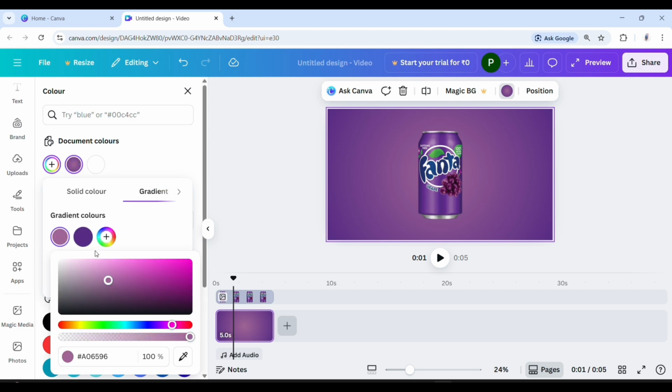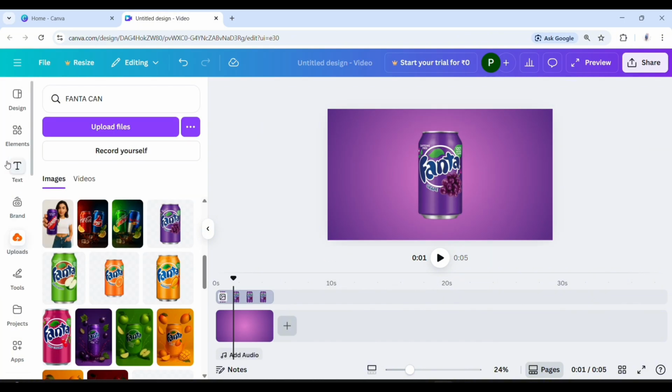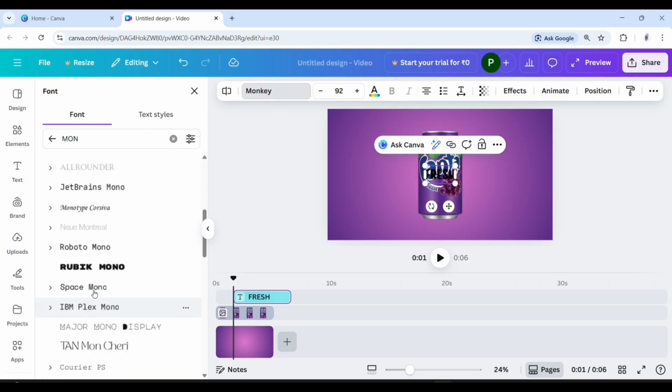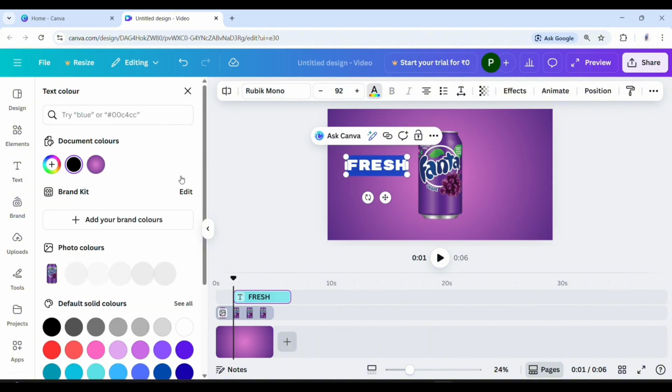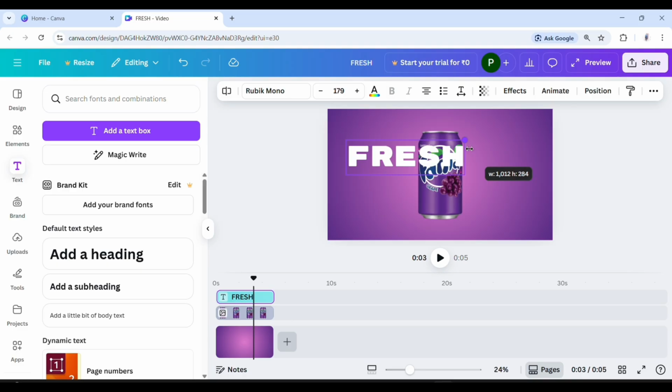Pick the gradient option and select a lighter version of the color. That's great. And now it's time to add some text. For this design, I add the first text, fresh. Select the text and change the font. Change the color to white. Increase the text size and place it in the center.